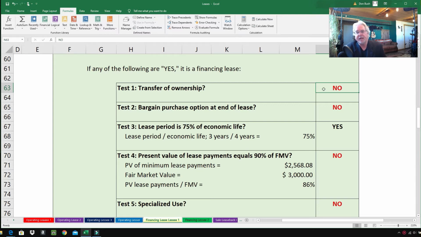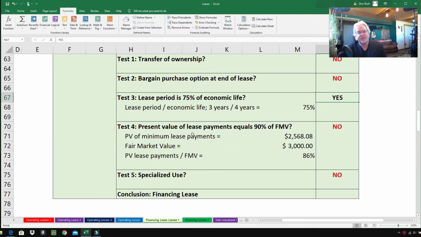Transfer of ownership. Does when we get to a construction own this generator at the end of the lease? The answer is no. When we get to a construction, it's going to return the generator. Is there a bargain purchase option? No, there isn't. Is the lease period 75% of the economic life? I've got yes. Now, how does that work? Well, the lease is going to be for 3 years, and the economic life of this generator is 4 years, so 3 divided by 4 is 75%. So here's the question, is the lease period 75% or greater of the economic life? And the answer is yes. And so it's a financing lease, we know that, but let's finish out these different tests.